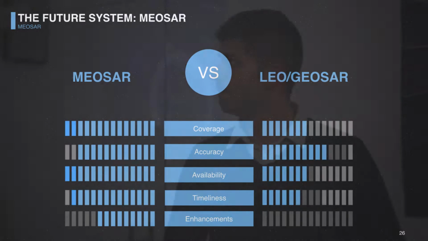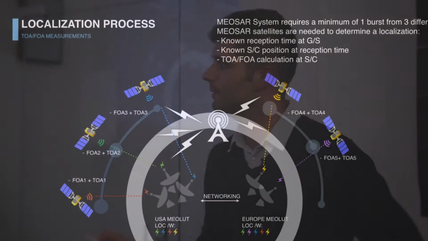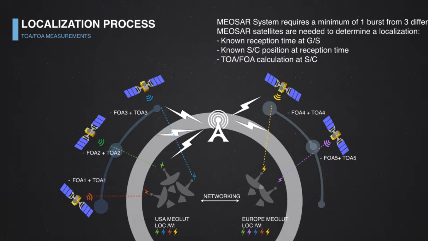What about the localization process on the MEOSAR? There's a beacon emitting, and in order to be localized, this burst should be seen by at least three different satellites. Those three different satellites will provide you with two measurements each: the frequency of arrival and the time of arrival.